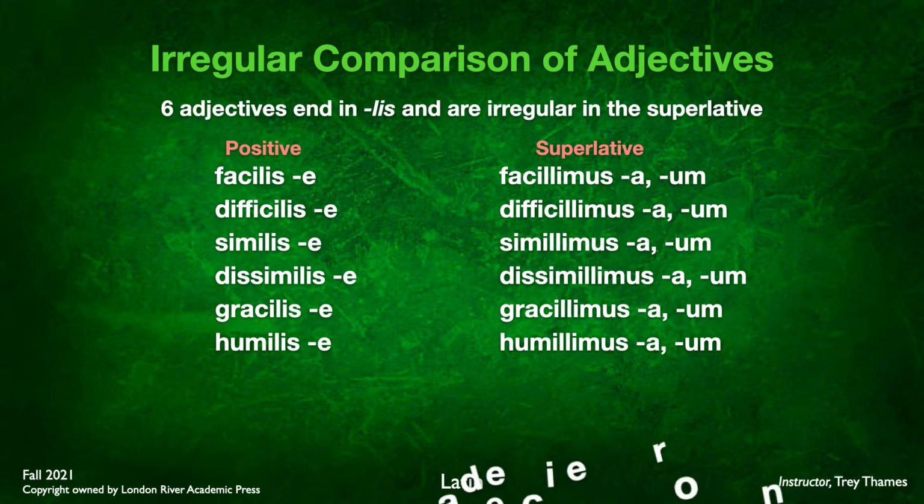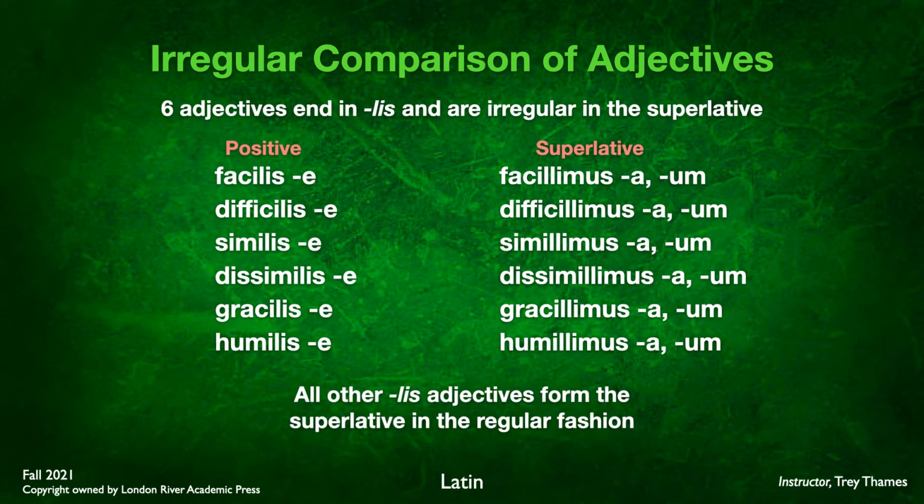Now, just as a quick reminder, there are other adjectives that end in lis, but they will have the regular superlative. It's only this list of six adjectives that end in limus, a, um in the superlative. So go ahead and memorize this list and make sure you know how to form the superlative.